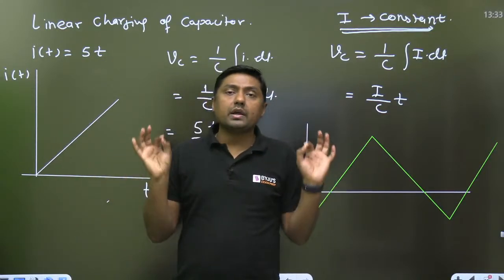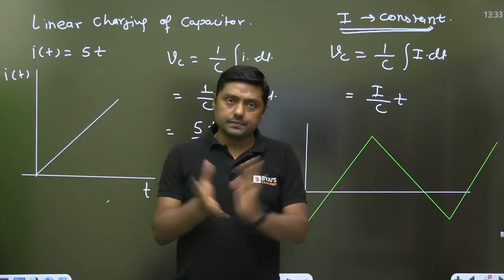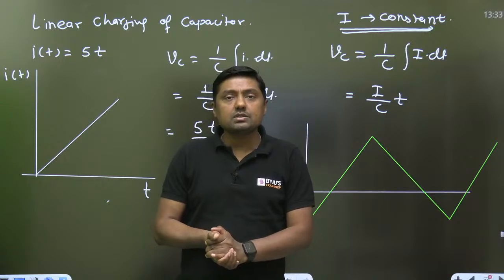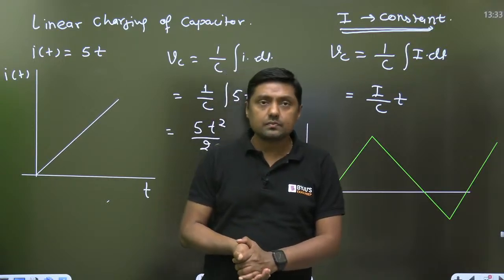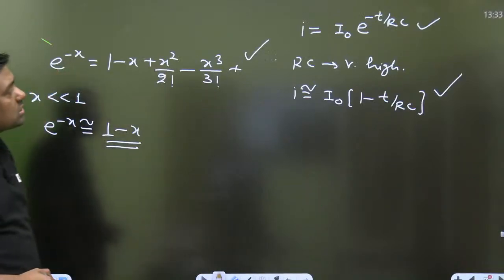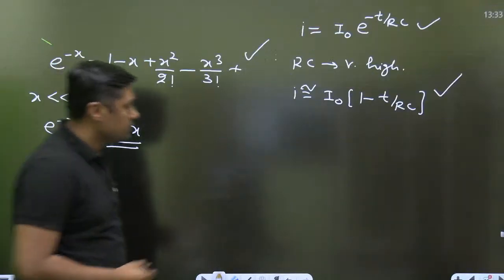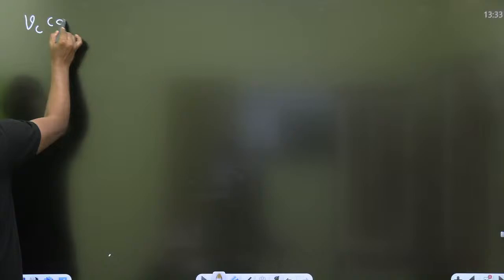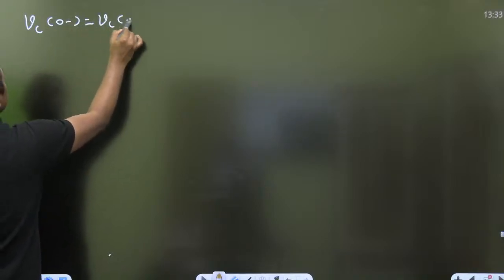Capacitor does not allow sudden change of voltage. Yes, okay. But is there any chance to provide the sudden change? And why is it not providing the sudden change of the voltage? Last concept, and then we will solve numericals. We are saying that capacitor does not allow sudden change of voltage.